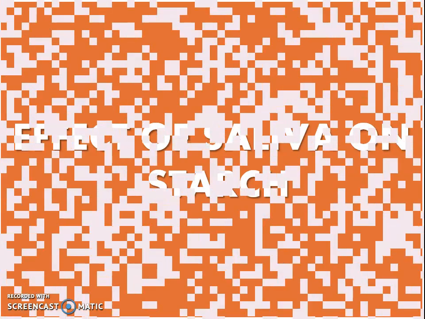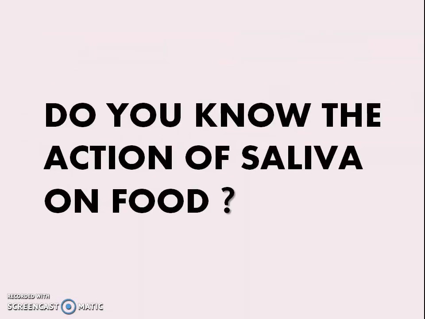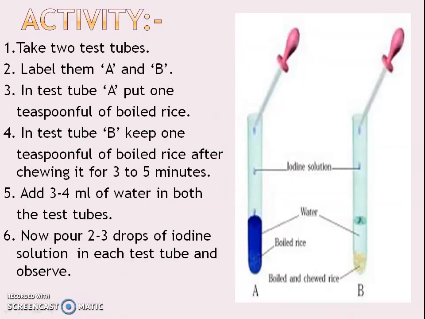Effect of saliva on starch. Our mouth has the salivary glands which secrete saliva. Do you know the action of saliva on food? Let us find out. Take two test tubes. Label them A and B. In test tube A, put 1 teaspoonful of boiled rice. In test tube B, keep 1 teaspoonful of boiled rice after chewing it for 3 to 5 minutes. Add 3-4 ml of water in both the test tubes. Now, pour 2-3 drops of iodine solution in each test tube and observe.